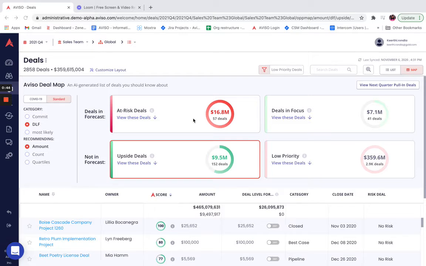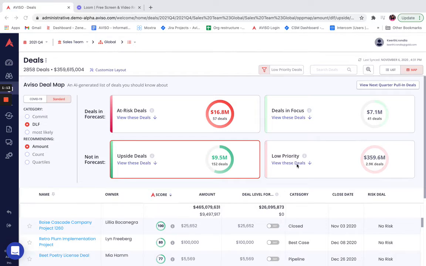And the second quartile talks about deals at risk, wherein you have called out these deals to be in forecast. However, Aviso thinks that these deals are at risk and are less likely to be closed within this quarter. And the third quartile talks about upside deals, wherein Aviso says that these deals are worth chasing and investing your time. And coming to the fourth quartile, Aviso as well as you both are in agreement that these deals are